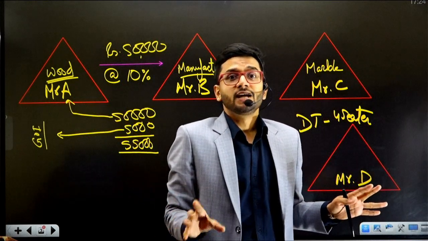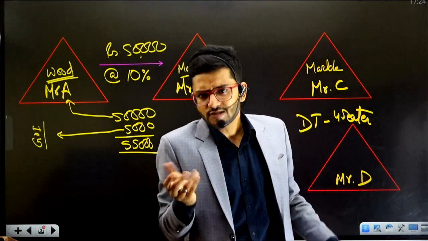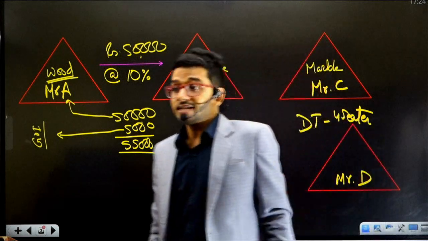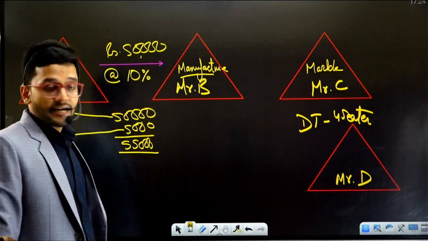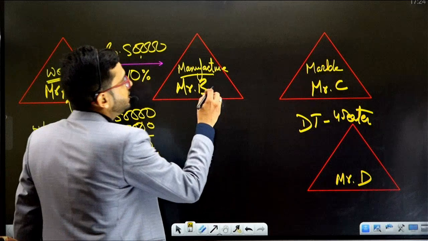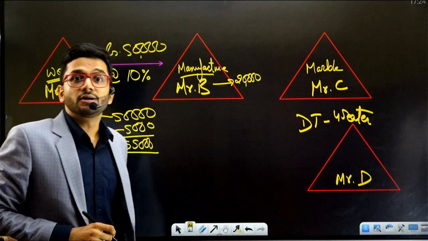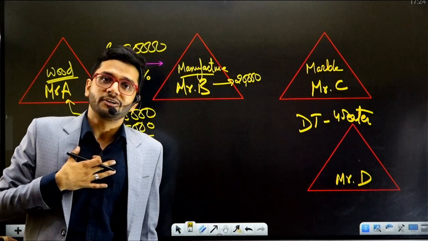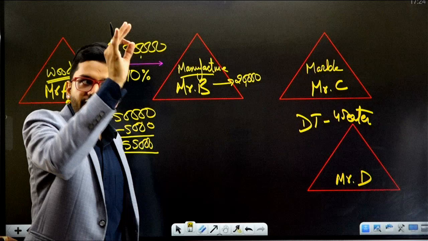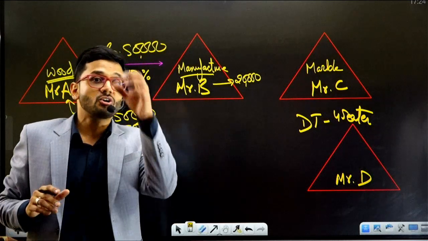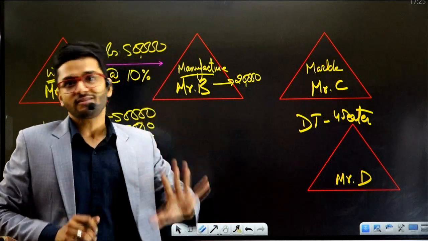Now the question is, will Mr. B charge something for the labor which he has incurred for preparing the dining table? Of course, yes, he will charge. So we ask Mr. B, what is your labor value? Mr. B tells us that I will charge 20,000 rupees as my labor value. I have worked really hard on this particular table. This is not a normal dining table. It's a finely carved dining table, and this fine carving requires a lot of time, patience, effort and skill. For that skill, I'm charging 20,000 rupees for the carving itself.